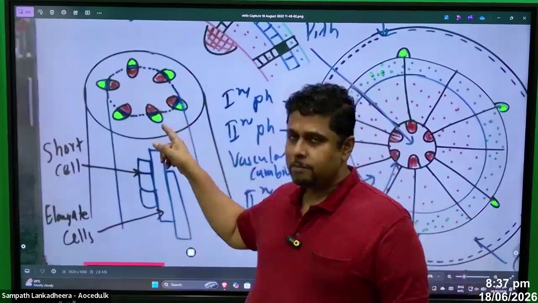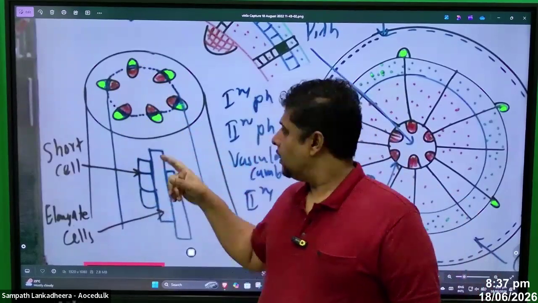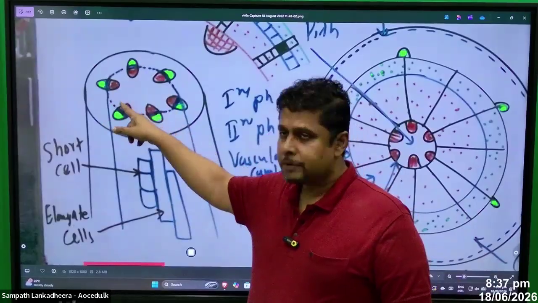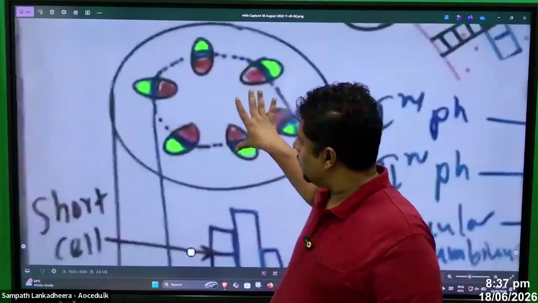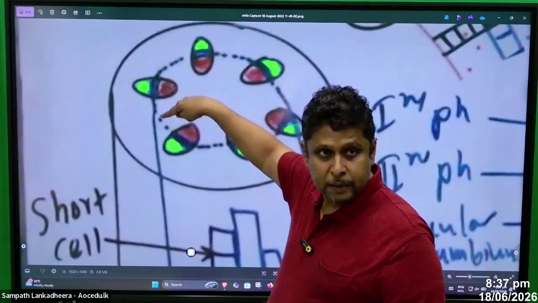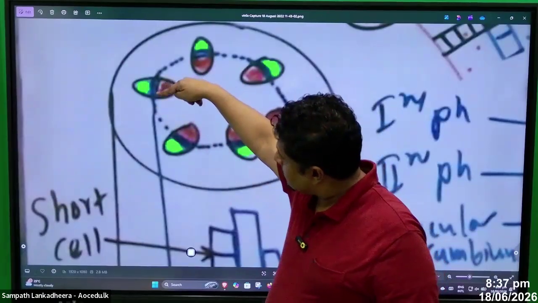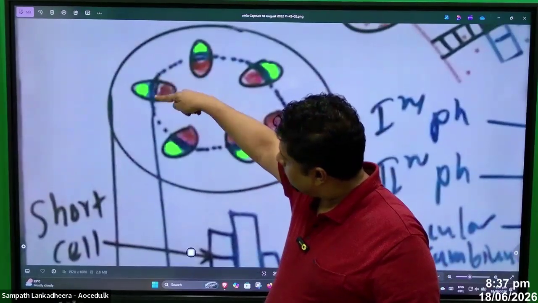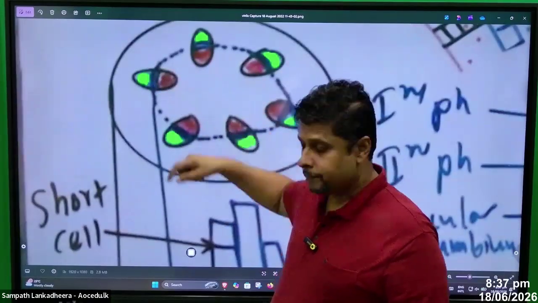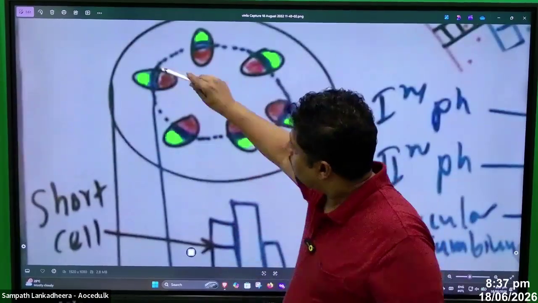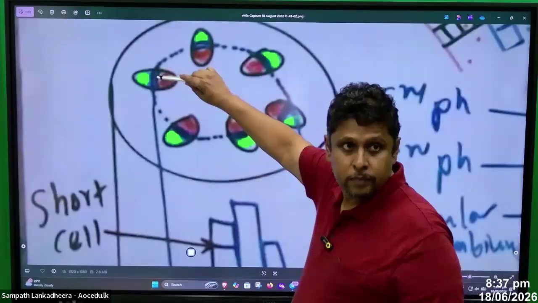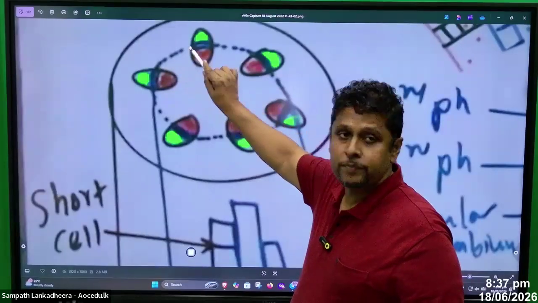Now between the xylem and the phloem, cambium is present, right? And in between, some parenchyma is present here. This part is parenchyma. This part is cambium.